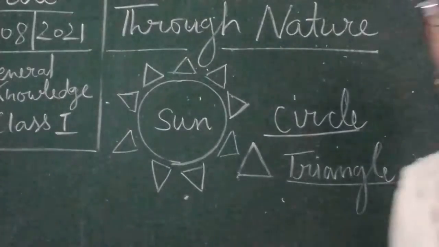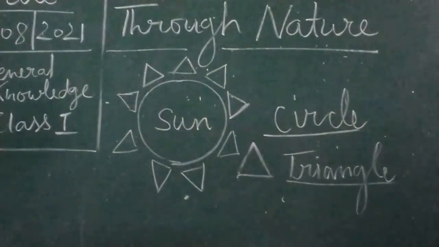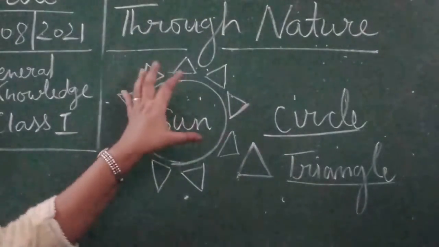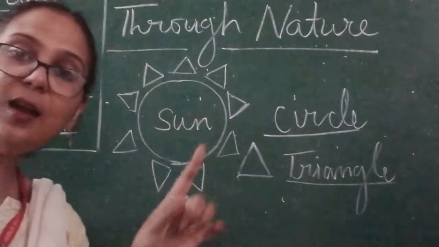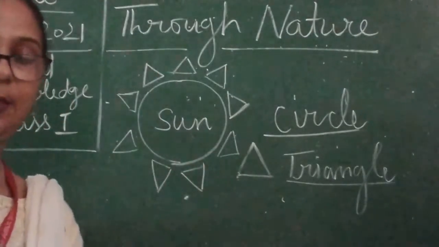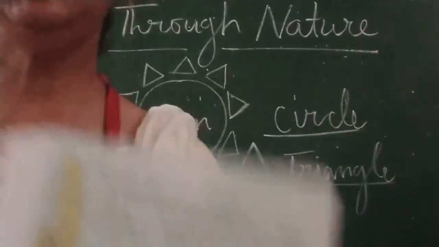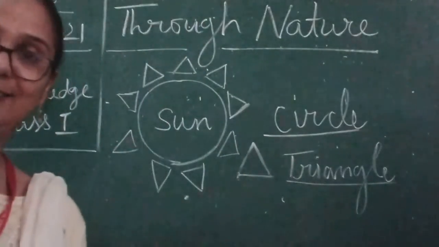Triangle. So this is called, children, triangle. And here, children, what we have discussed, the sun is having a circle shape and its rays. Here you can see in your book, the sun is there and its rays are around the sun, in the shape of triangle, children.